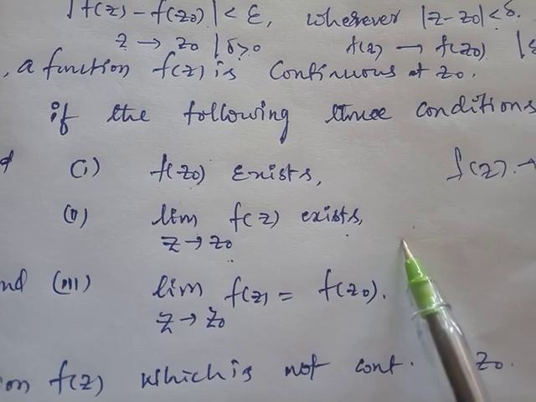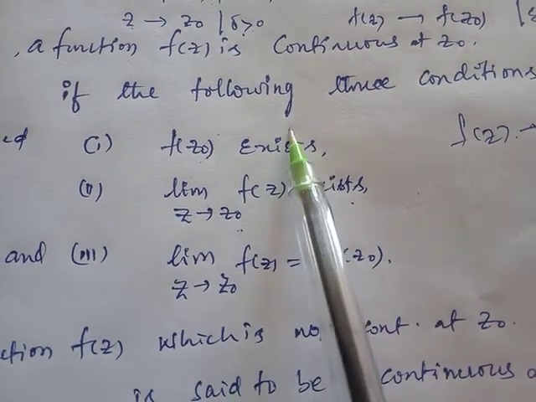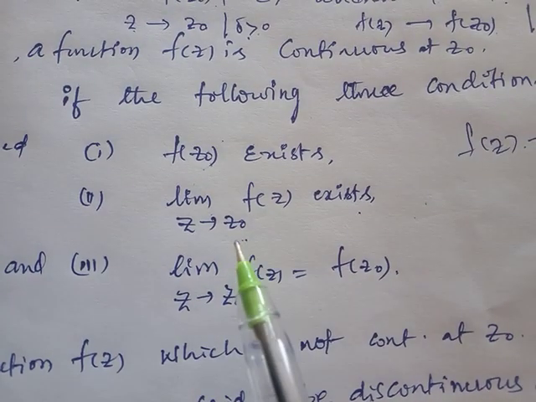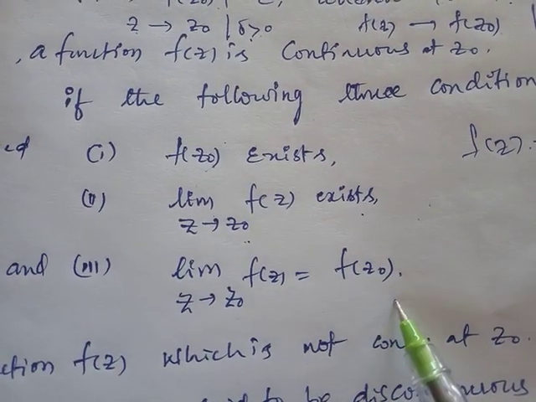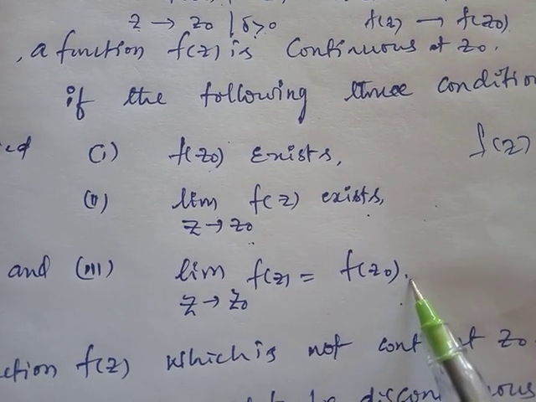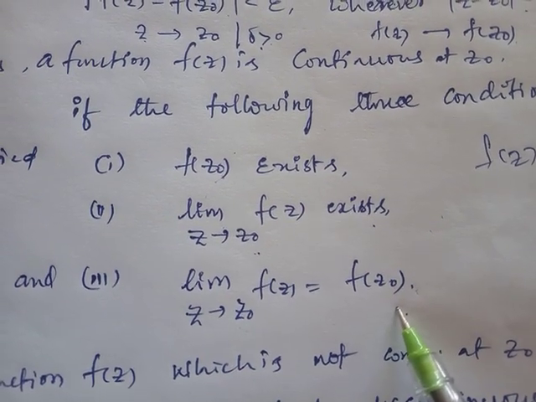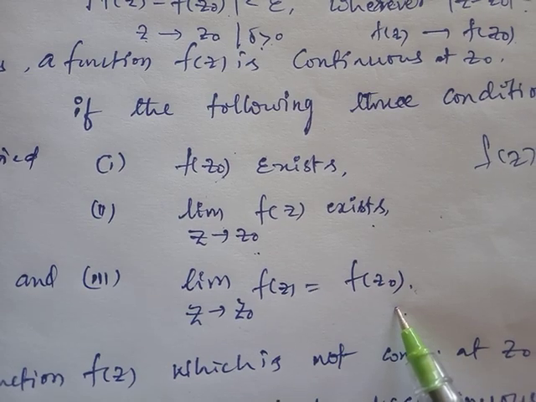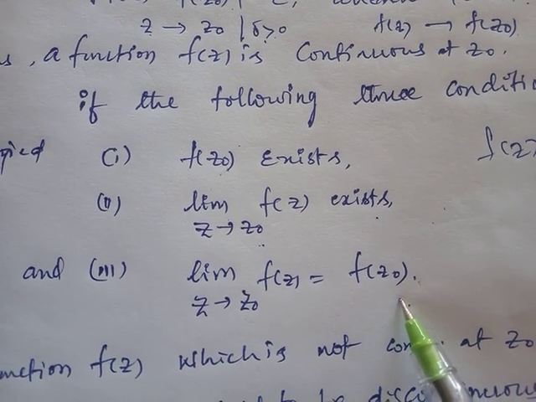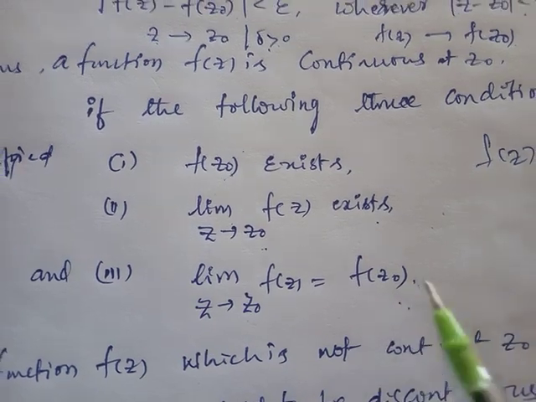And the third condition: the limit value and the functional value at the point are equal. In that case only the given function is said to be continuous, otherwise it is not continuous, which means it is discontinuous at the point z equal to z naught.